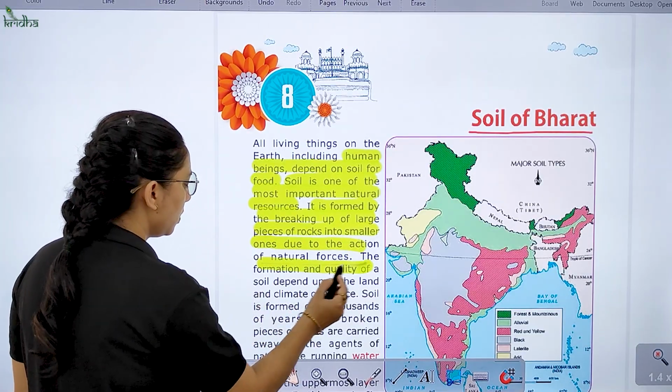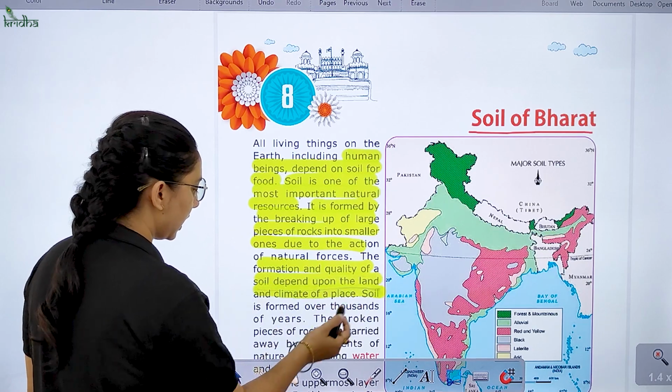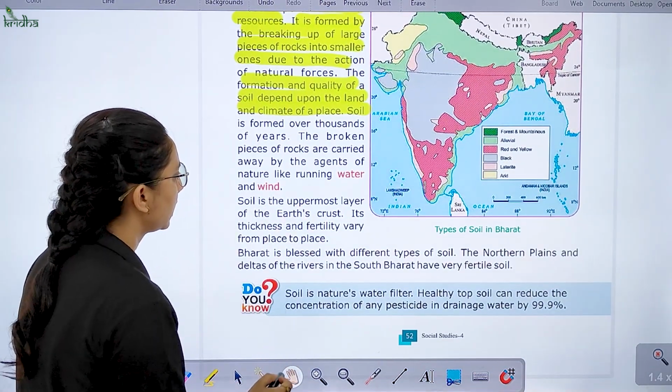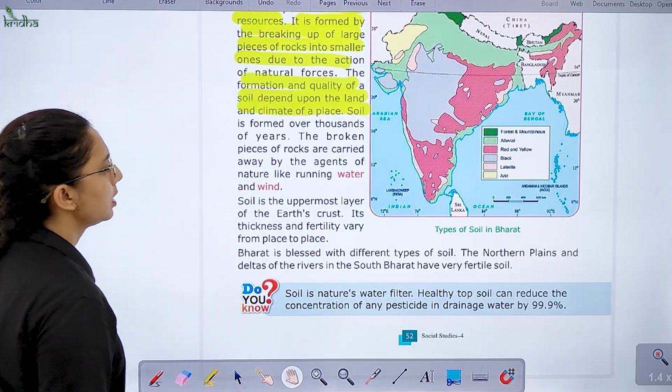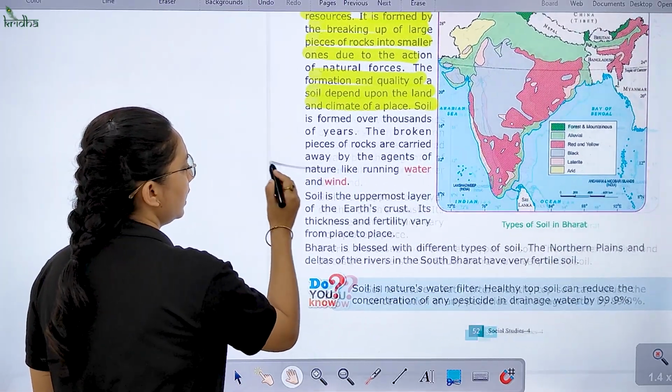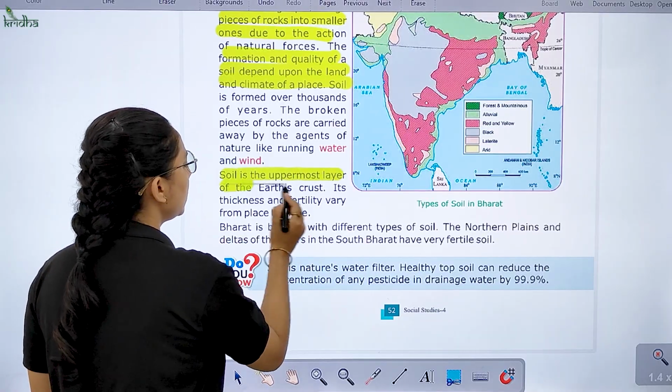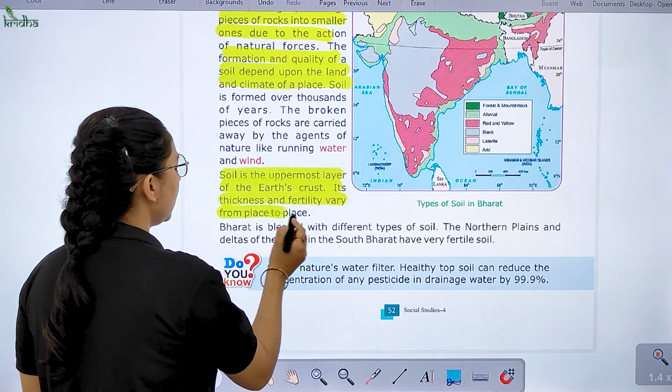Right? So, the formation and quality of soil depends upon the land and climate. Soil is formed over thousands of years. The broken pieces of rocks are carried away by the agents of nature like running water and wind. Soil is the uppermost layer of the earth's crust. Its thickness and fertility vary from place to place.